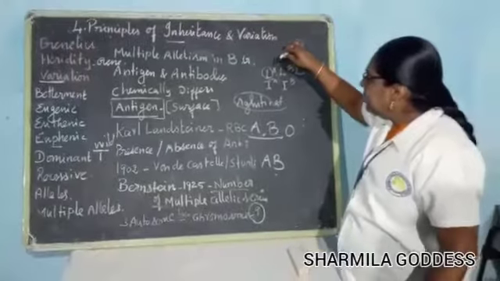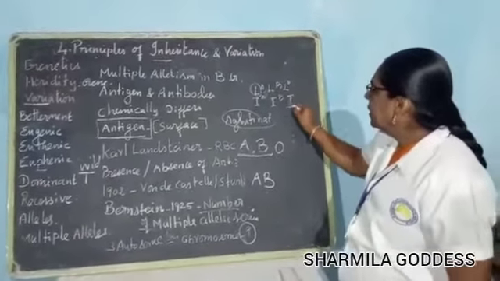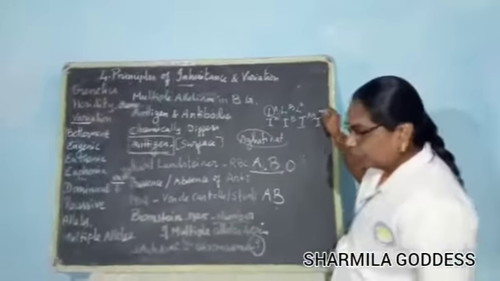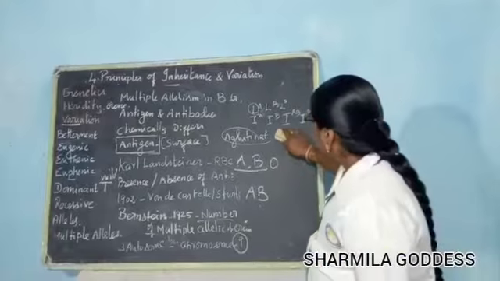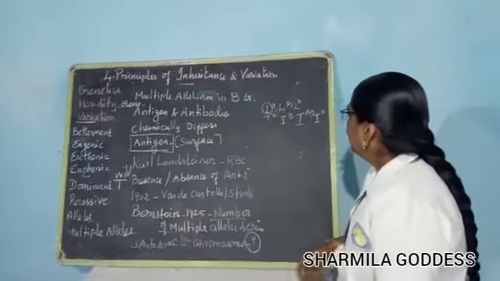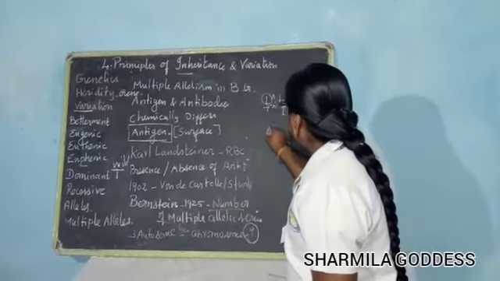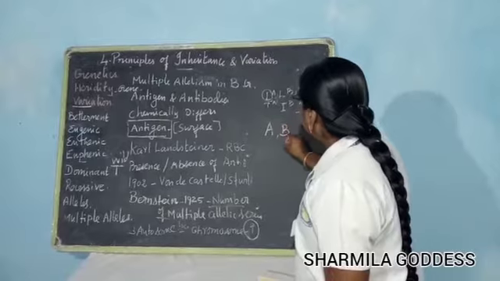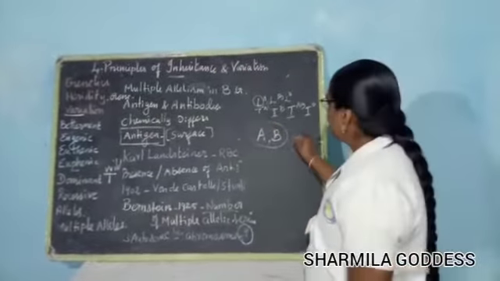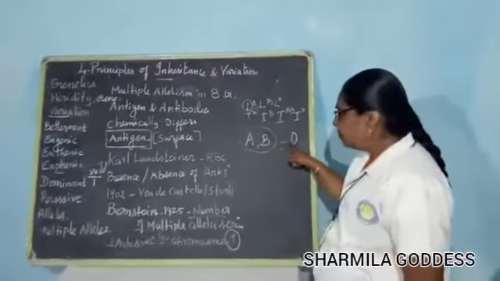Now here there is IA, IB, IO, and IAB. IA and IB, these two are dominant to O.